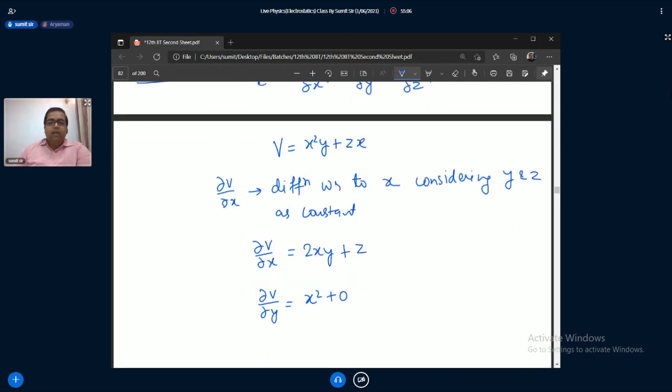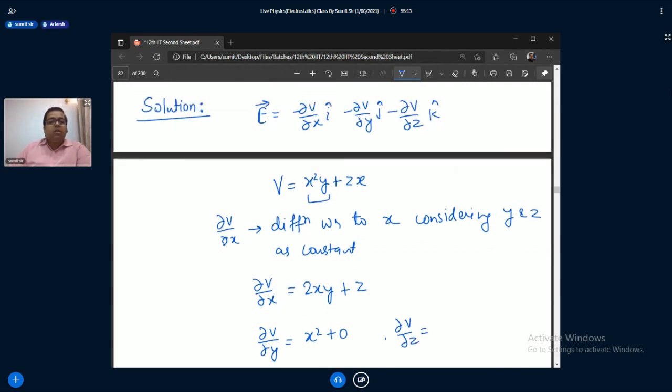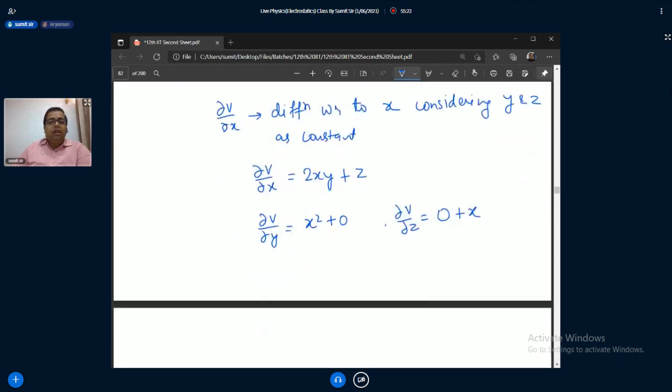And when we find del v by del z, y is constant and z is the variable, so it gives x. So you can write electric field as minus del v by del x: minus (2xy plus z) i cap, minus x square j cap, minus x k cap. Are you getting this?